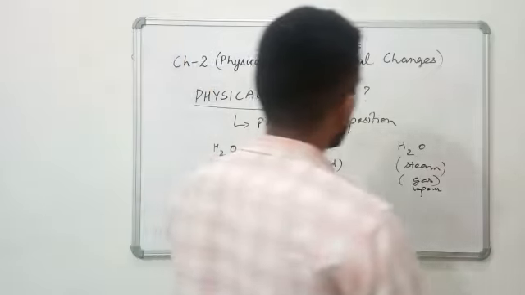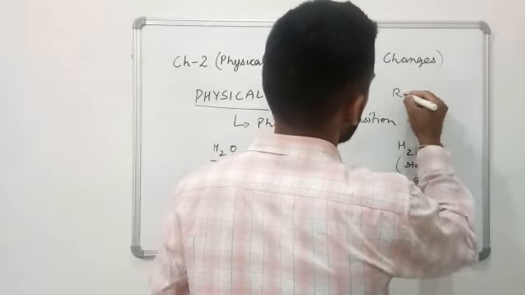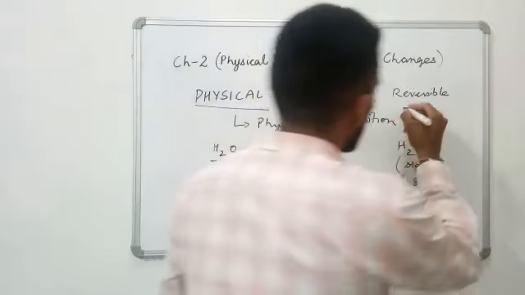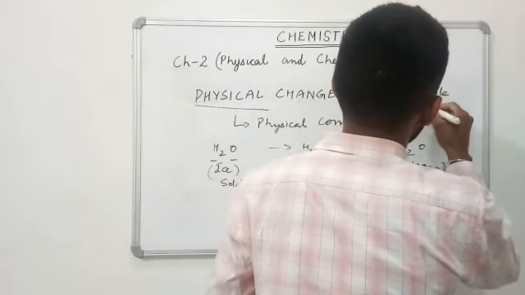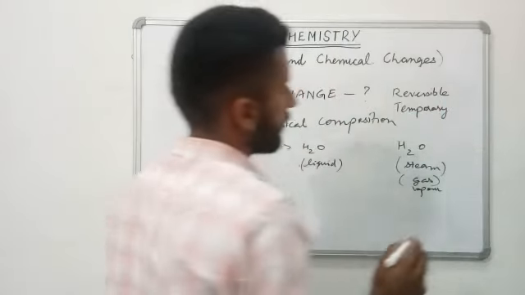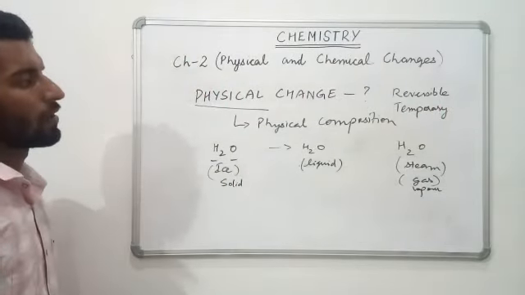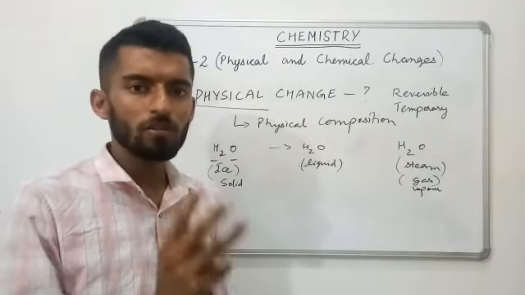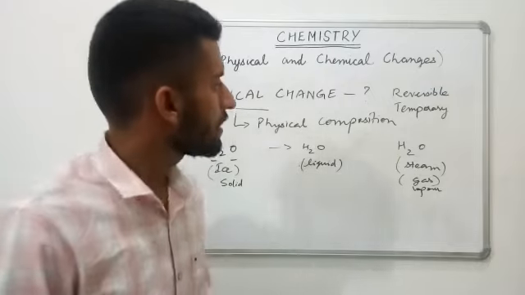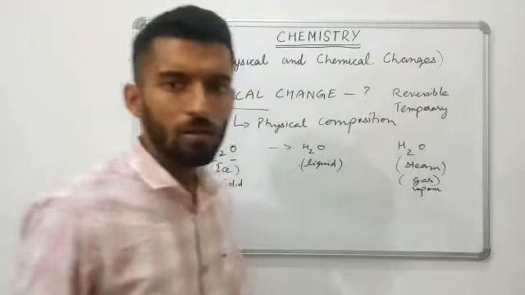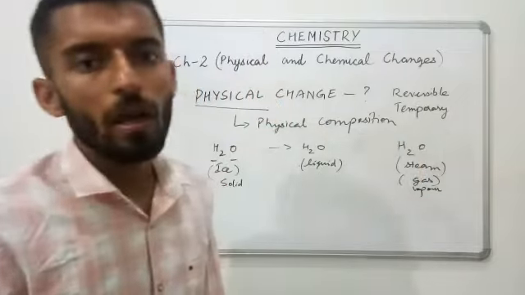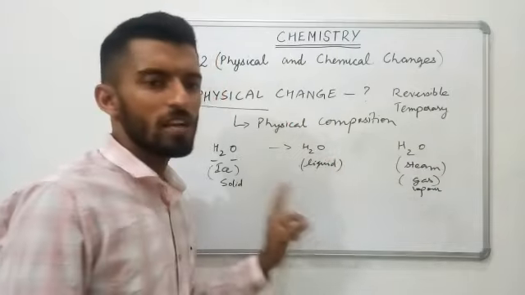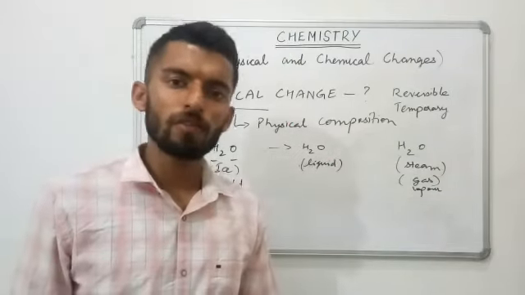Now, mostly all the physical changes are reversible, they are temporary, and they only involve the change of state. These three things you need to keep in mind. What is a physical change? A change which is reversible, which is temporary, and which involves only a change in the physical composition or the change in state. That change is known as physical change.